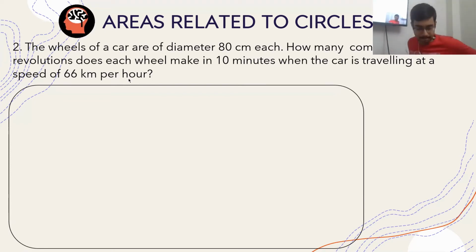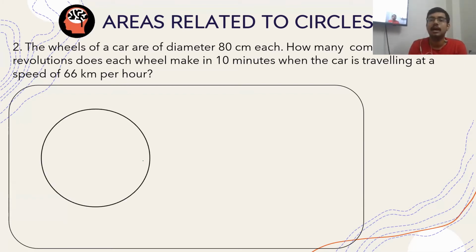So basically, it is said that the wheels of a car are of diameter 80 centimeter each. That means the radius is 40 centimeter. It is asked how many complete revolutions does each wheel make in 10 minutes? So they are continuously making revolutions.